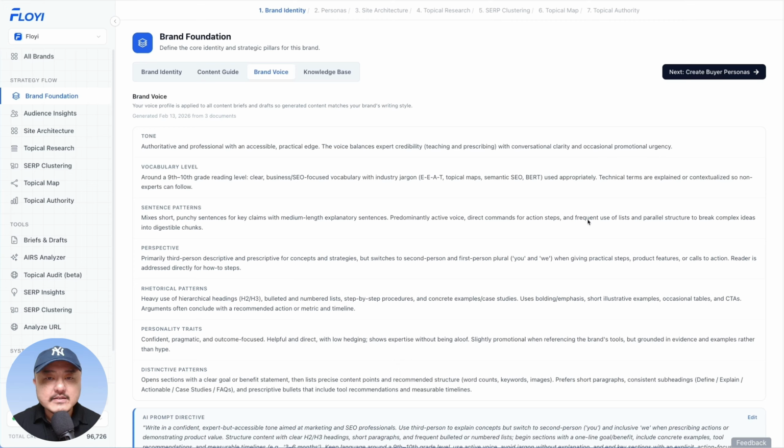Floyi 2.8 fixes both sides of that. You can now teach Floyi exactly how you write, feed it your own reference material, research topics faster and cheaper, and see your competitors' topical authority scores right next to yours. Let me show you what's new.